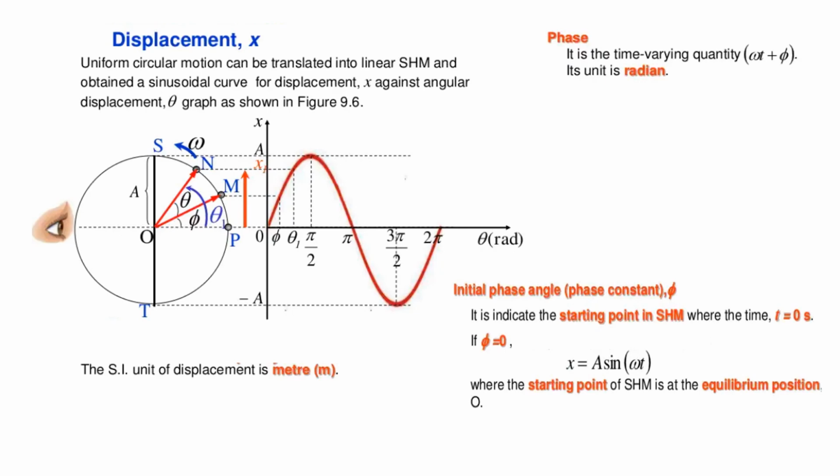We have the initial phase angle, also called the phase constant phi. It indicates the starting point in the simple harmonic motion. Here you could view the starting point in simple harmonic motion at time t equal to 0. If we have phi equal to 0, we have the formula given by x is equal to a sine omega t. So now the simple harmonic motion is at the equilibrium position O.